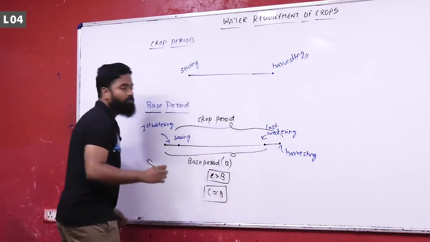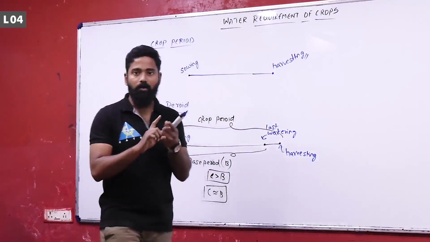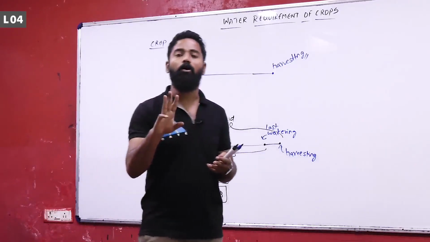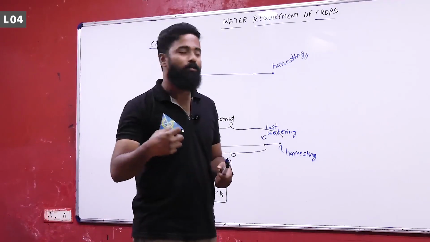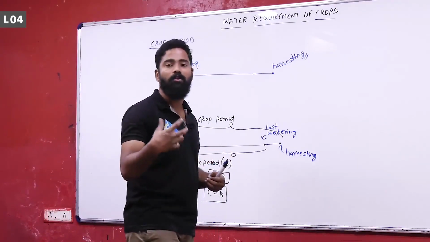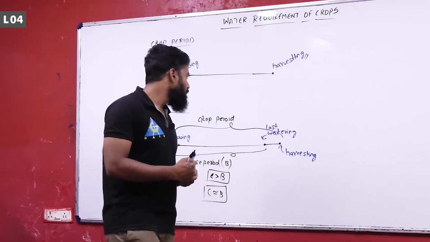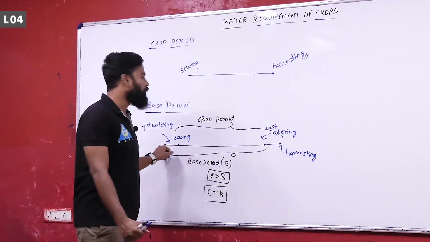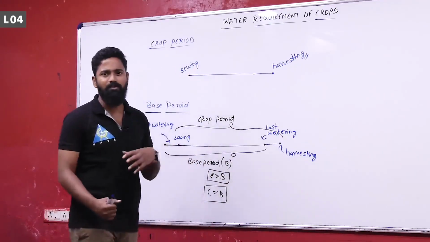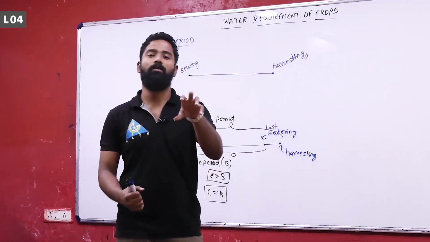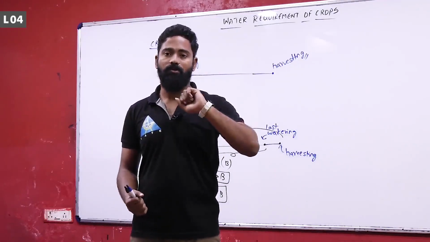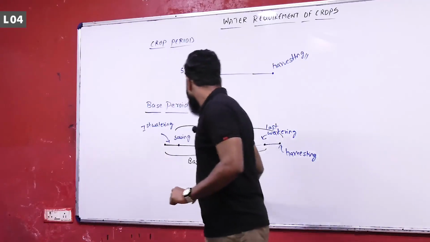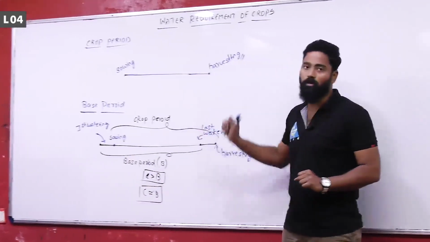So in the problem, if you see growth period, crop period and base period, all three things are the same. That is the time required for the growth of the crops. We are saying that in terms of watering, because in irrigation we majorly deal with supplying water to the field so that crops grow in a proper fashion. So this is the base period, this is crop period.